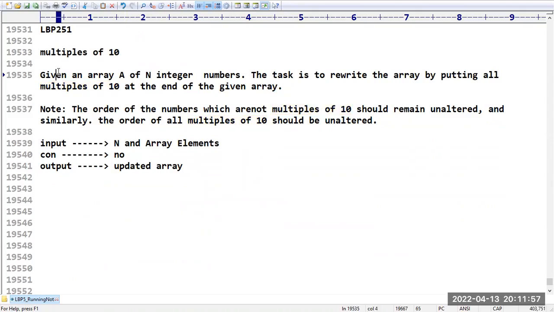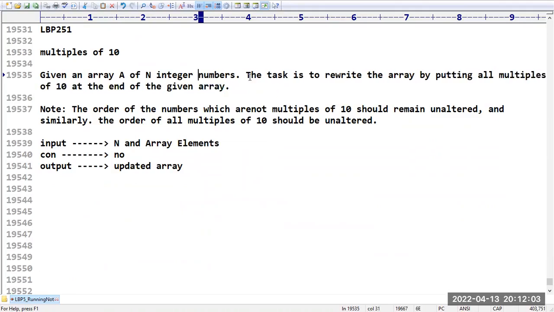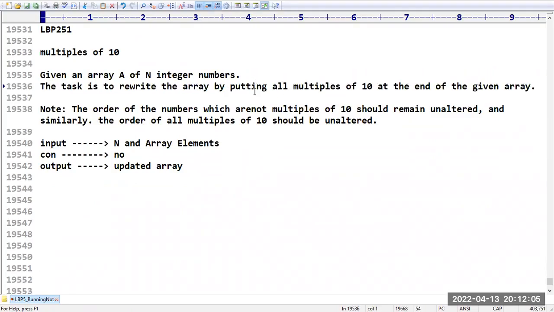Multiples of 10. Given an array A of n integer numbers. The task is to rewrite the array by putting all multiples of 10 at the end of the given array. Okay. Sir, the order of the numbers which are not multiples of 10 should remain unaltered. And similarly, the order of all multiples of 10 should be unaltered.